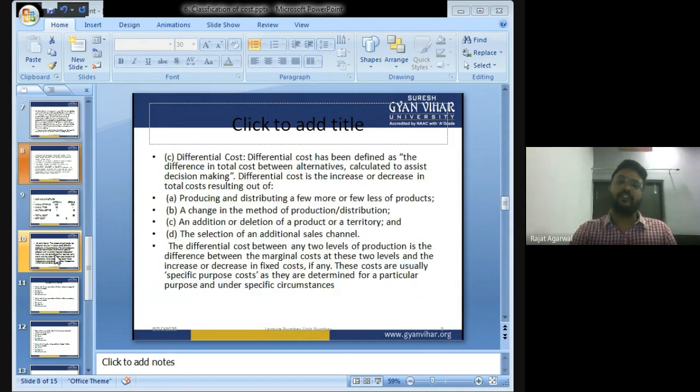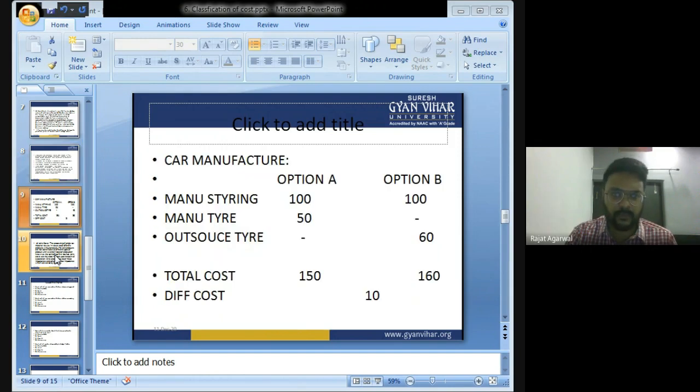What is differential cost? Differential cost has been defined as the difference in total cost between alternatives calculated to assist decision making. Now let's give you an example. I want to start manufacturing a car. I have two options, option A and option B.